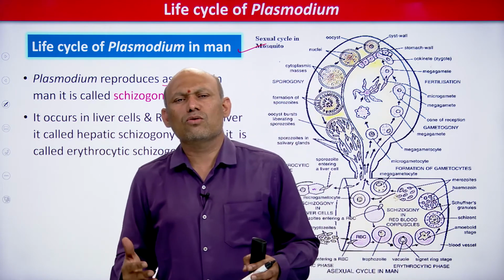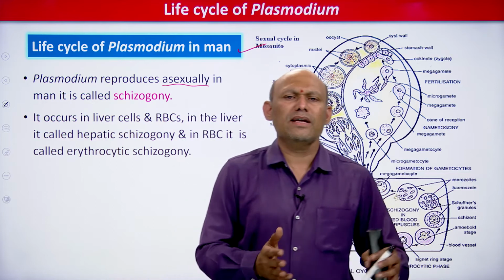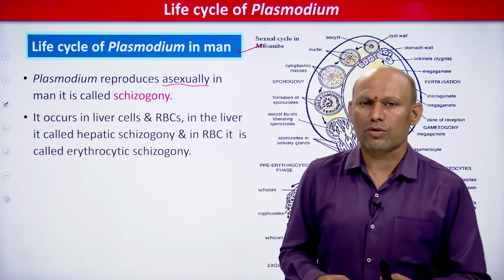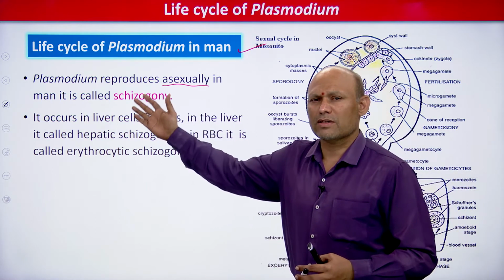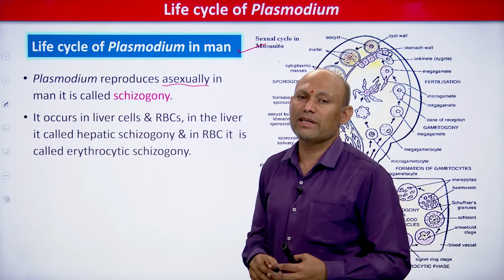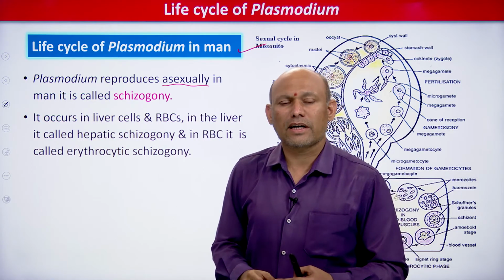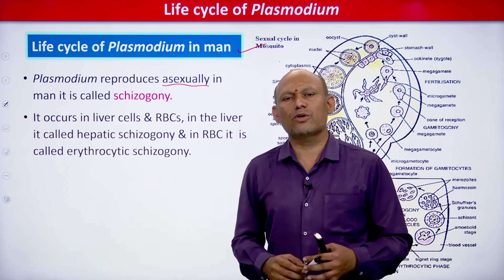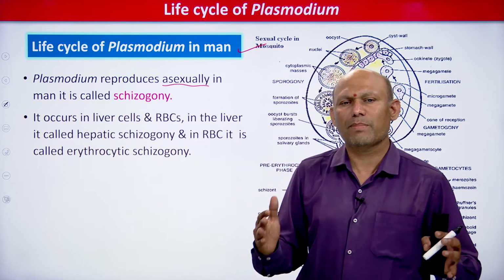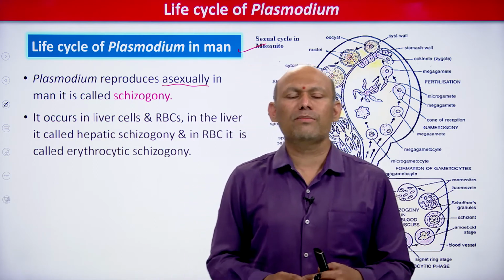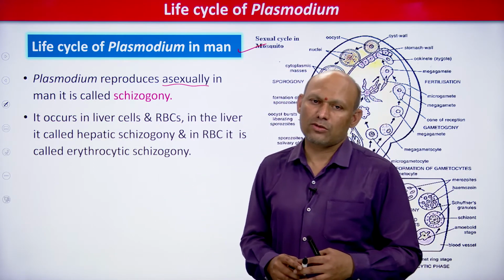When a parasite undergoes asexual reproduction in any host, that host is called what? Secondary host or intermediate host. So Plasmodium vivax reproduces asexually in the human being. Therefore, the human being is called the secondary host or intermediate host, students. All you need to remember is the human phase of the Plasmodium vivax life cycle.